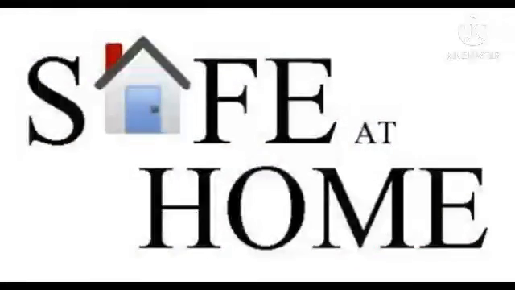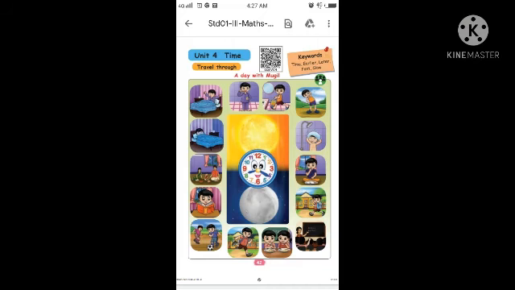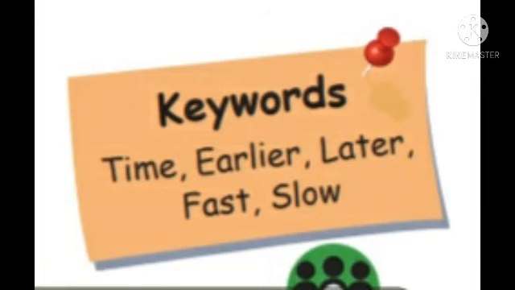How are you, children? I hope you all are fine, safe at home. Shall we recall what we have learned in the last class? Yes, we have learned lesson 4, time. What are the keywords we have learned? Can you remember anyone? Time, earlier, later, fast and slow. Okay, what are the spellings of time?